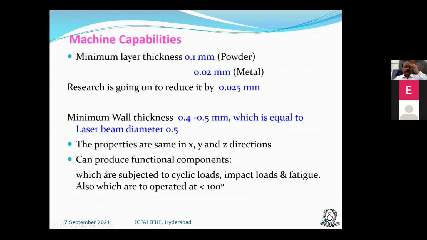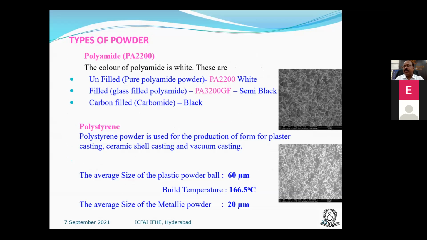This machine can produce functional prototypes which are subjected to cyclic loads, impact loads, and fatigue, and which are to be operated at 100 degrees centigrade. So we can produce machine parts which can be directly used, but under certain conditions. For example, if you go for metal 3D printers, we can go for even very high real-time applications.